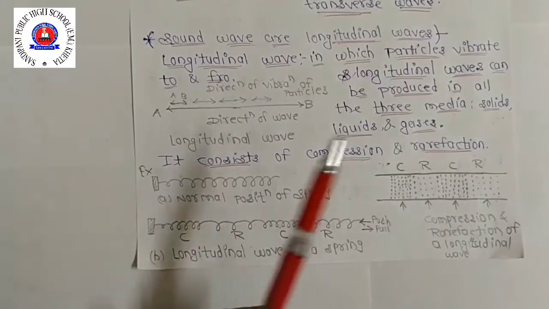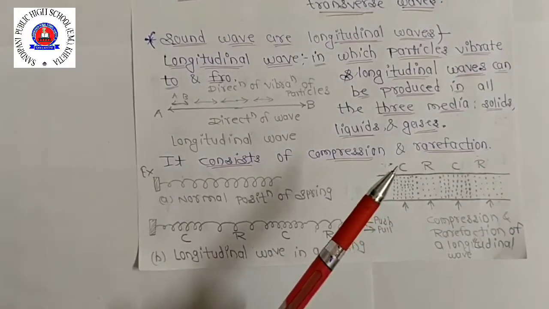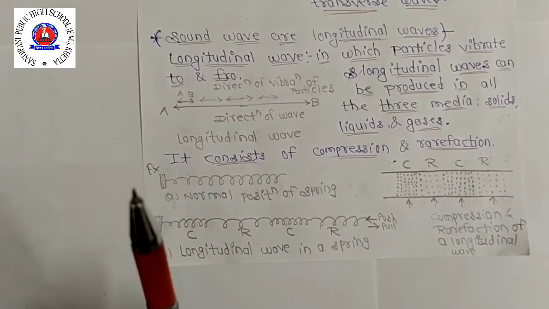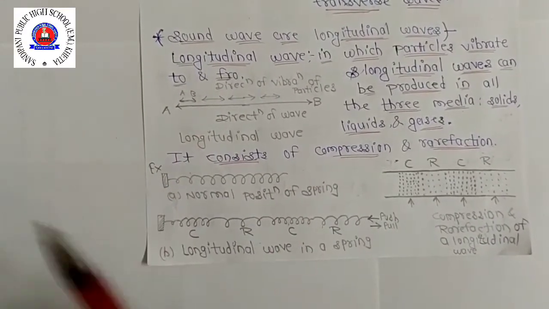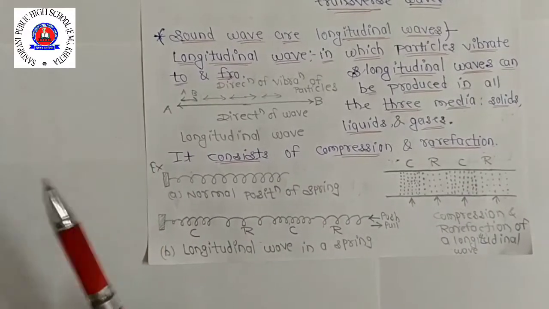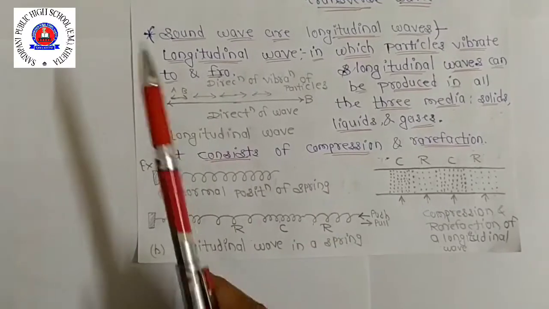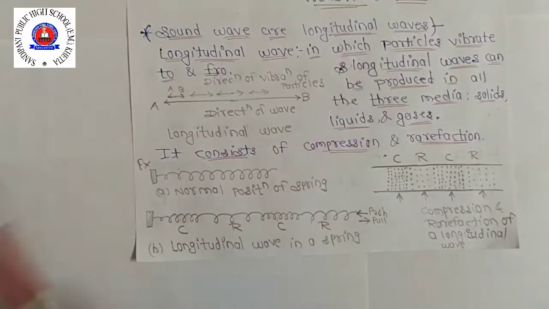Clear this one? So the wave produced in air when a guitar wire, like that sitar wire, tampura wire or violin wire is plucked are longitudinal wave because they are sound, and sound waves are longitudinal waves.